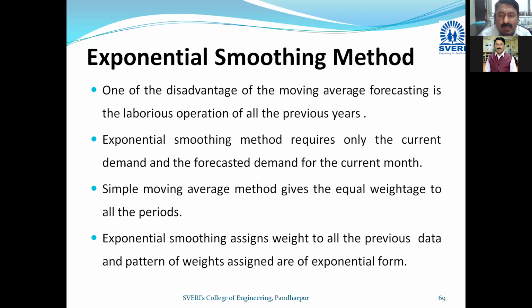Moving average forecasting is a laborious operation over all previous years. For example, if 10 or 15 years of data are given, it is a more laborious operation, and more calculations are required. The exponential smoothing method requires only the current demand and the forecasted demand for the current month. Try to understand the wording clearly.